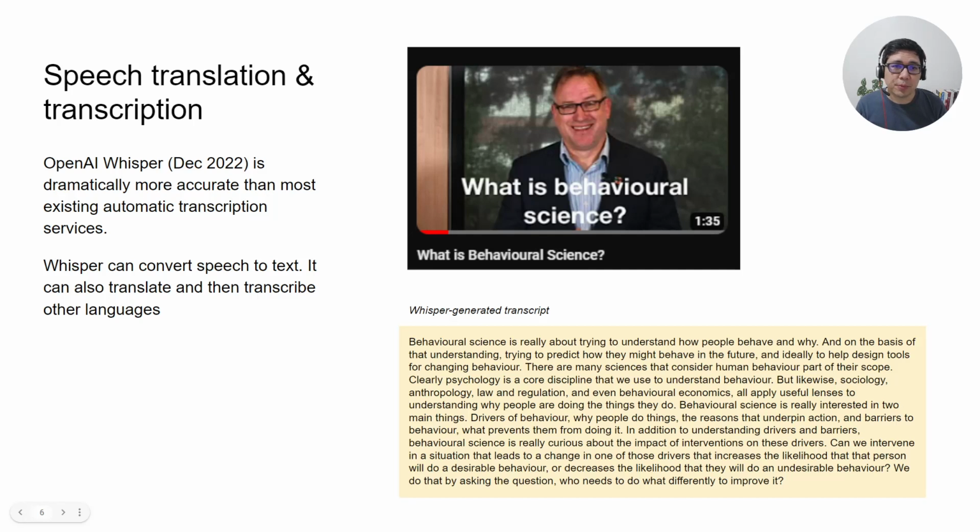So moving to speech: speech translation, transcription, and synthesis. In speech transcription, there are many different products and models. One that I've just highlighted here is from OpenAI again. They called it Whisper. It was released in September and updated in December 2022, and is really dramatically more accurate than most existing automatic transcription services.